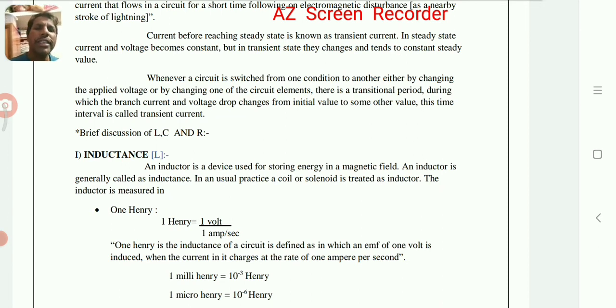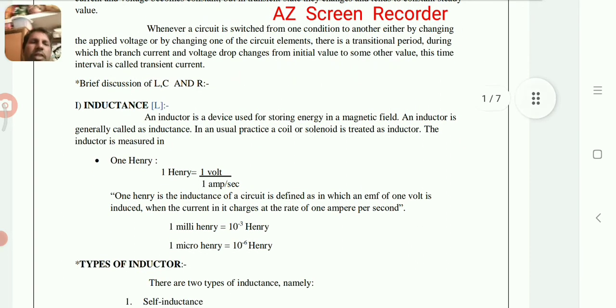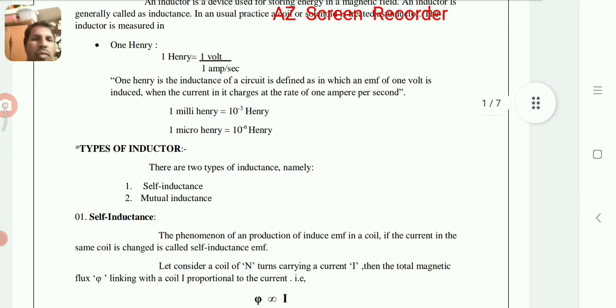Inductance is an electrical device which is used to store electrical energy in a magnetic field. That device is called an inductance, and the SI unit to measure the inductance is Henry. There are two types of inductance, they are self-inductance and mutual inductance.